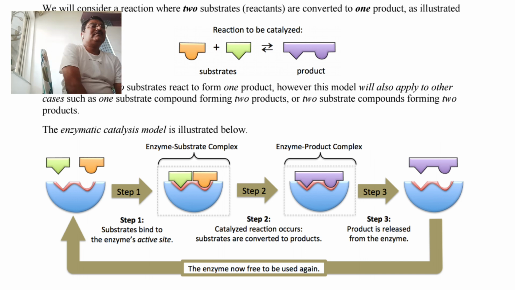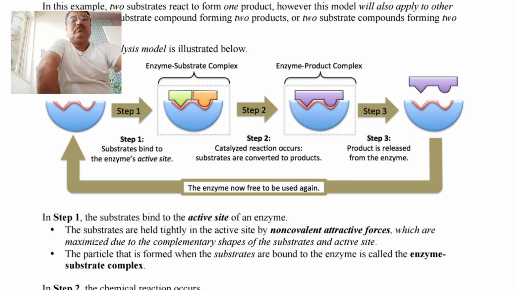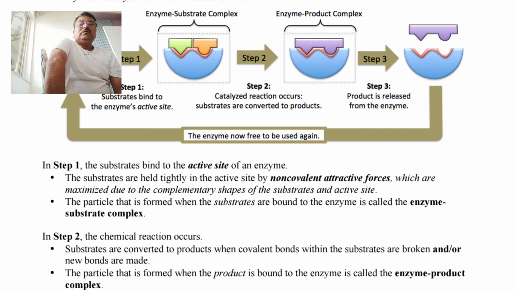So in the step 1, substrate binds to active site of an enzyme. The substrates are held tightly in active site by non-covalent attractive forces which are maximum due to complementary shapes of substrate and active site. They give formation of enzyme substrate complex.